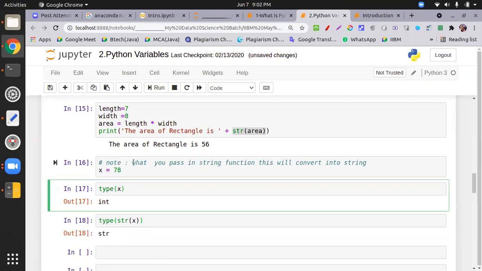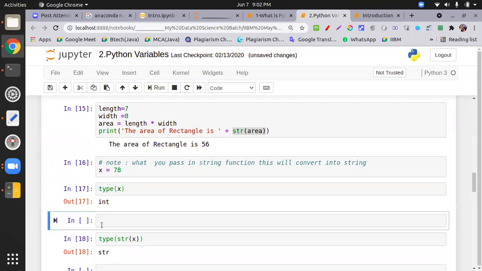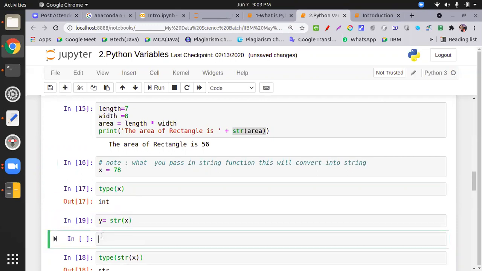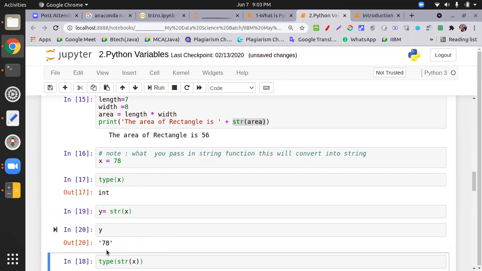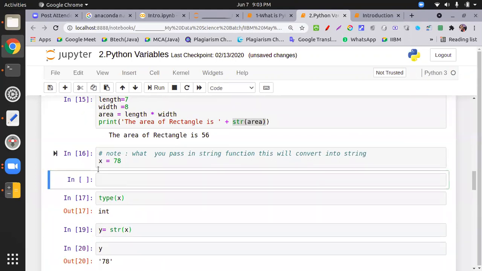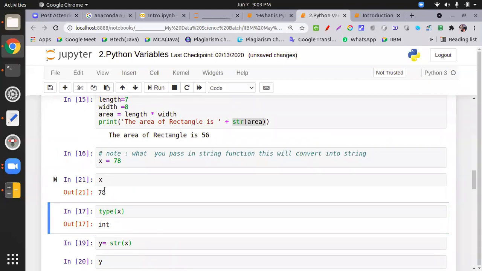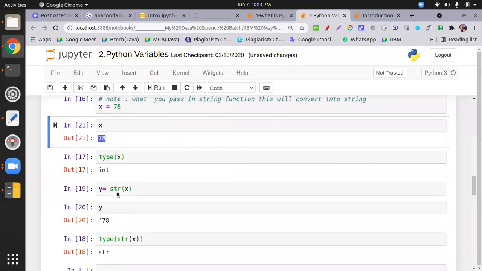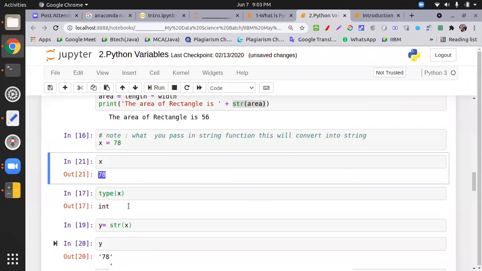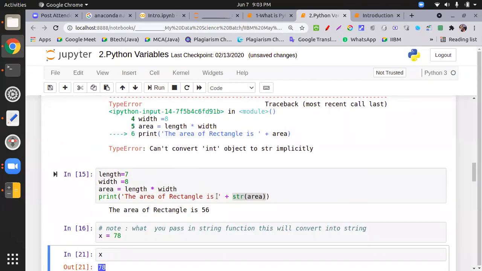Better if you store this one. Let's suppose y equal to str of x. So now y contains the same value but a different data type. If you print y, this will give you 78 in single quotes. If you print x, this will give you 78 without single quotes. So type is different, data is same. So basically append works only for string data.